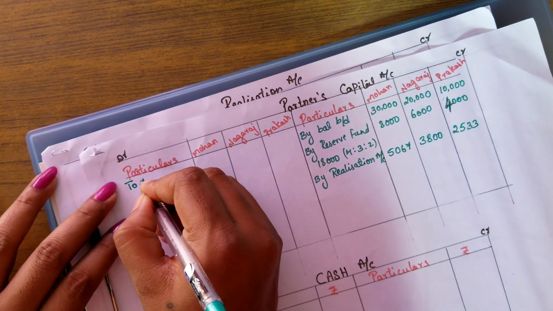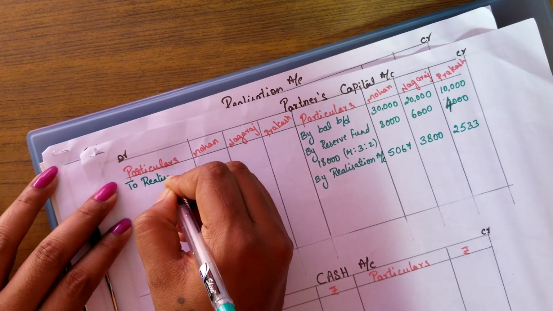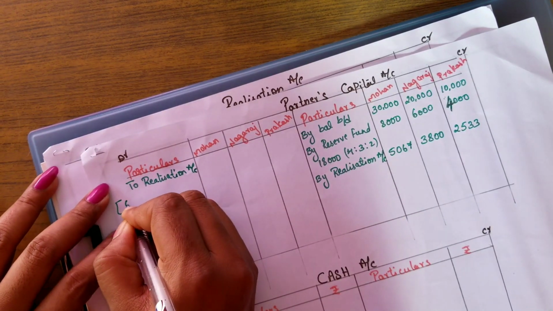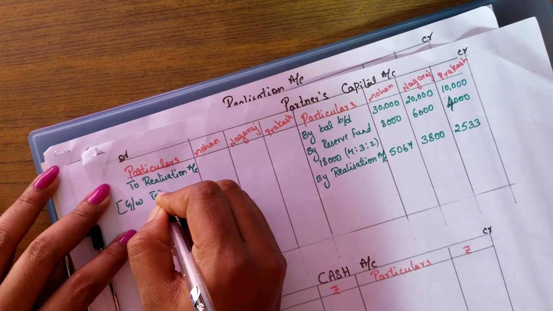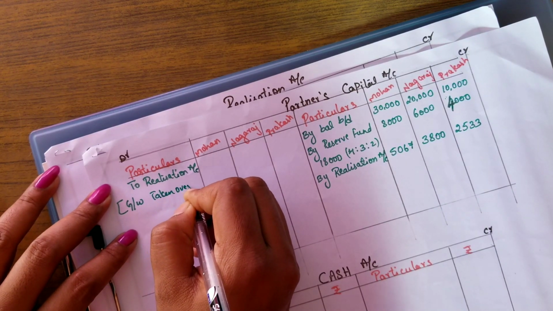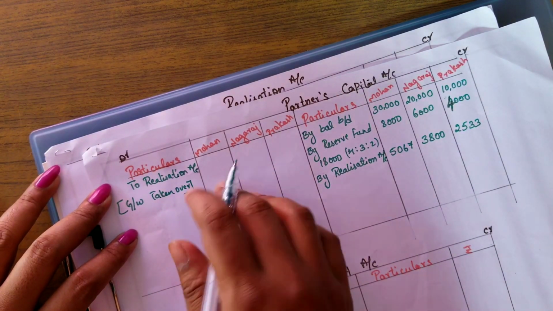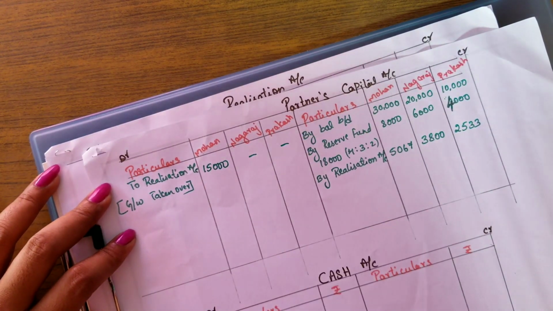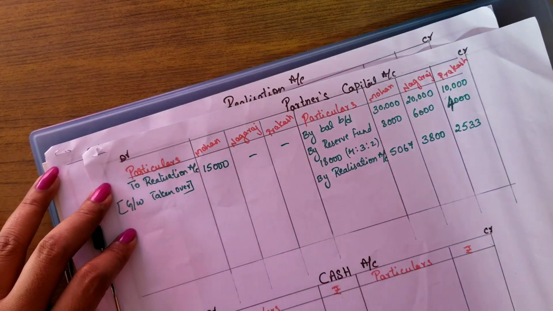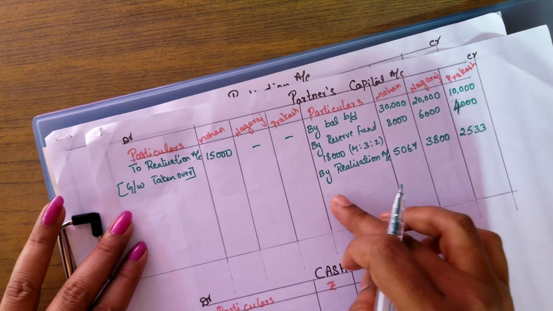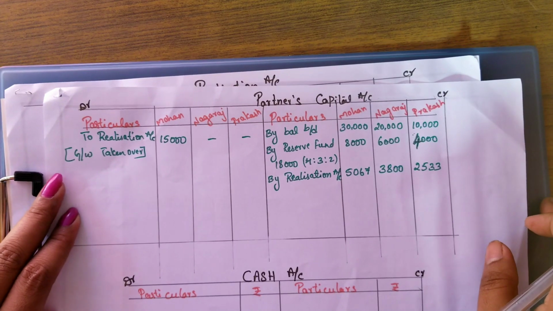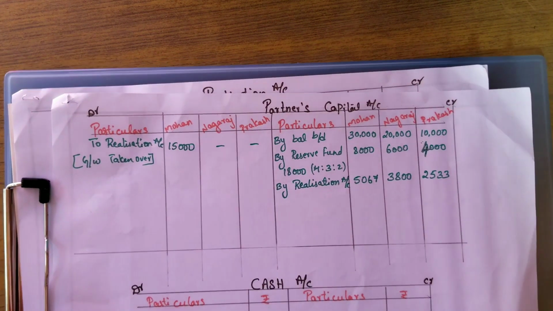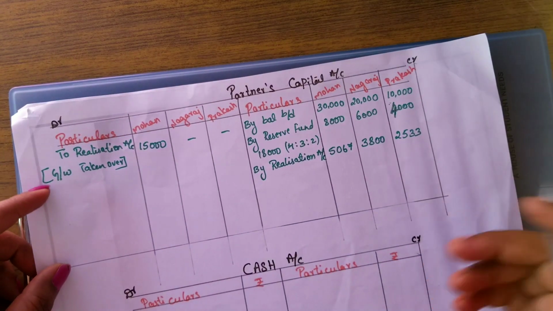So here, to realization account, Mohan has taken over goodwill, so we will be writing goodwill taken over. For how much it has been taken over, it is 15,000. Remaining partners will be nil. Okay, so all the adjustments related to the partners we have entered. Whatever the information given related to the partners, it has been entered here. Okay, now let's find out the balancing figure.